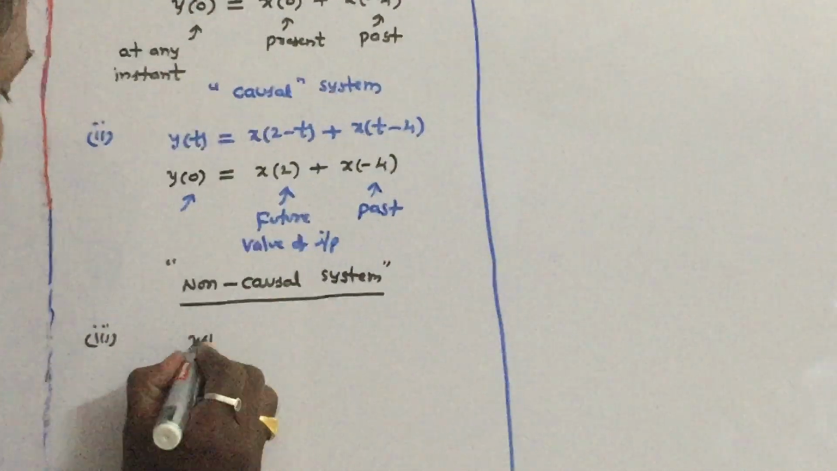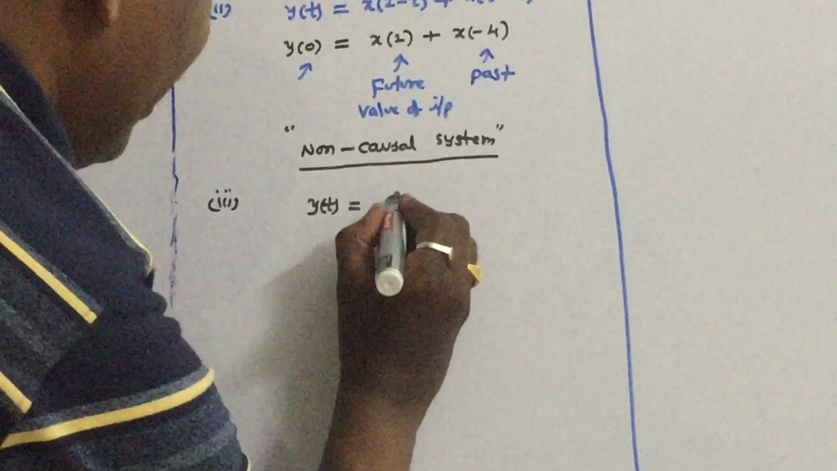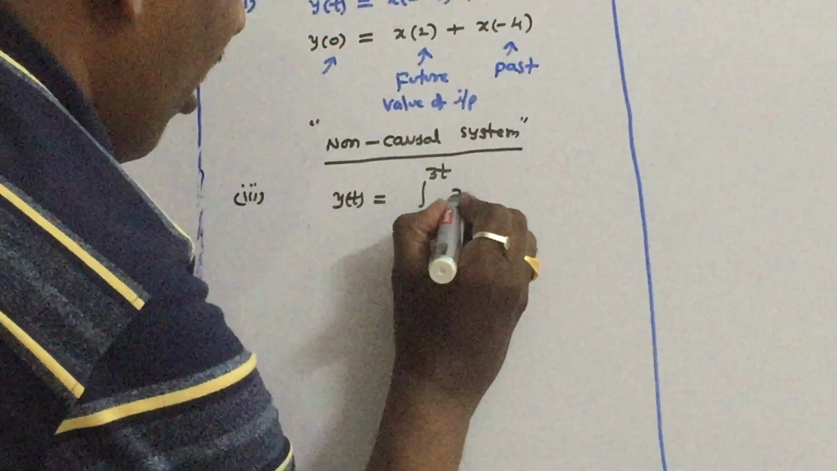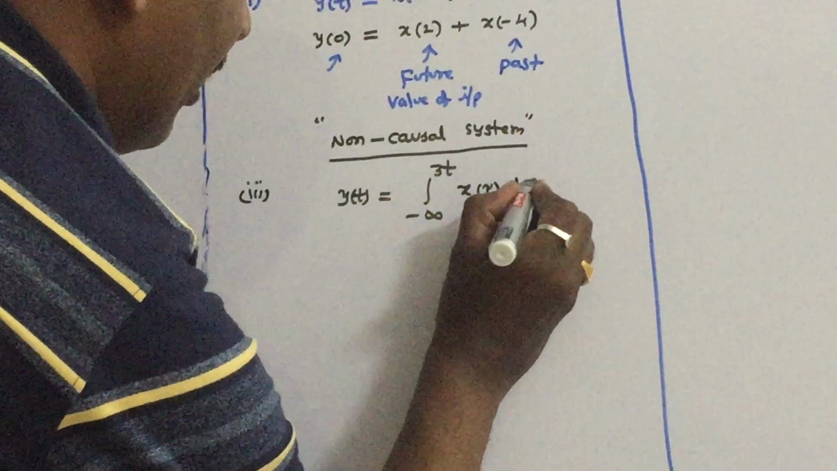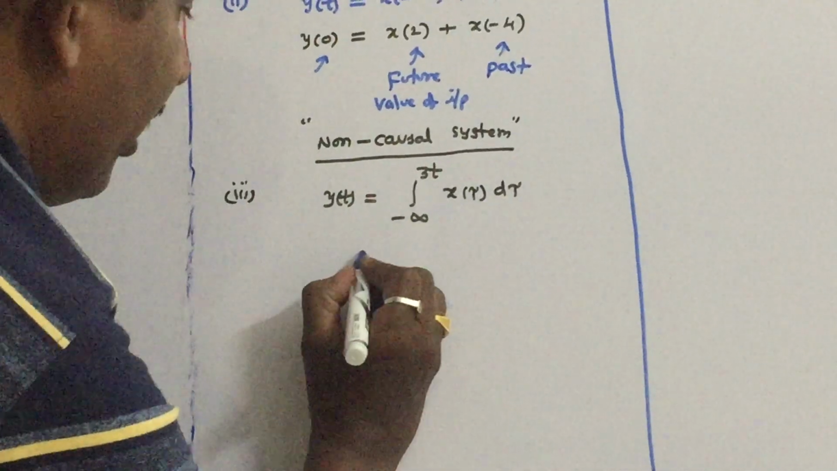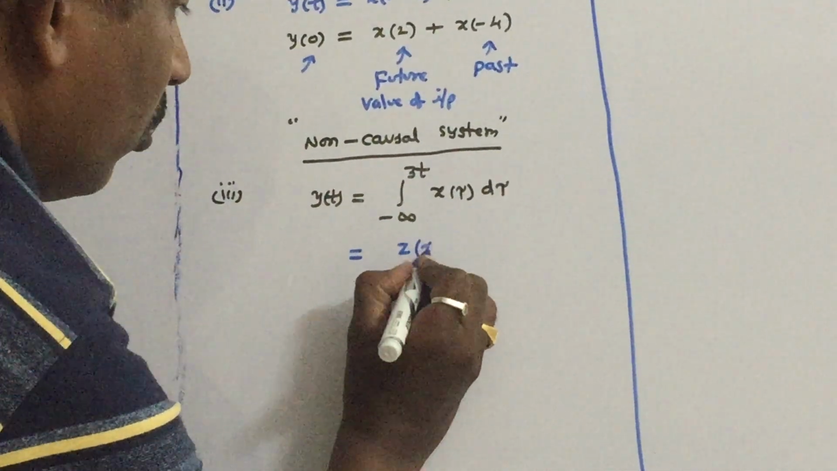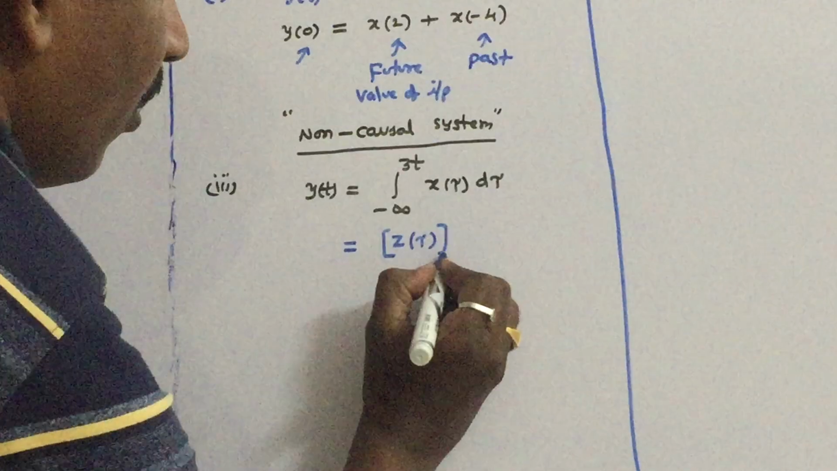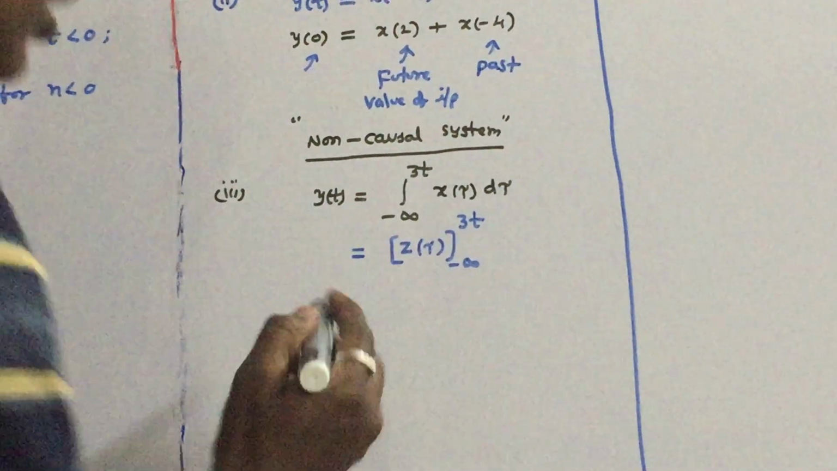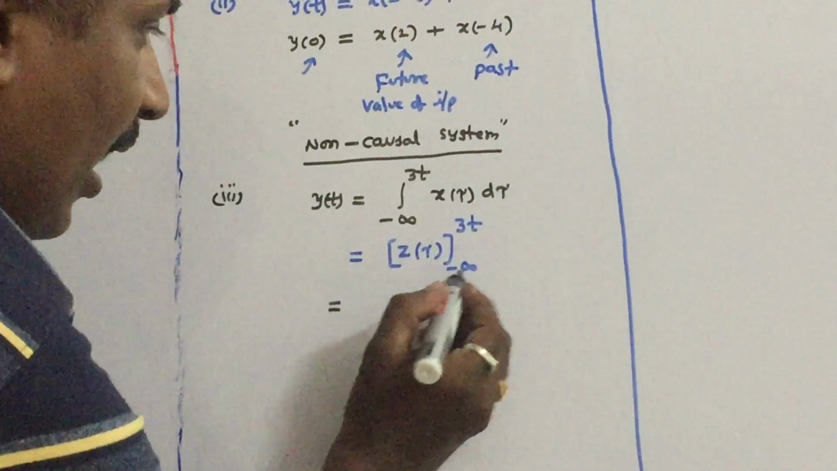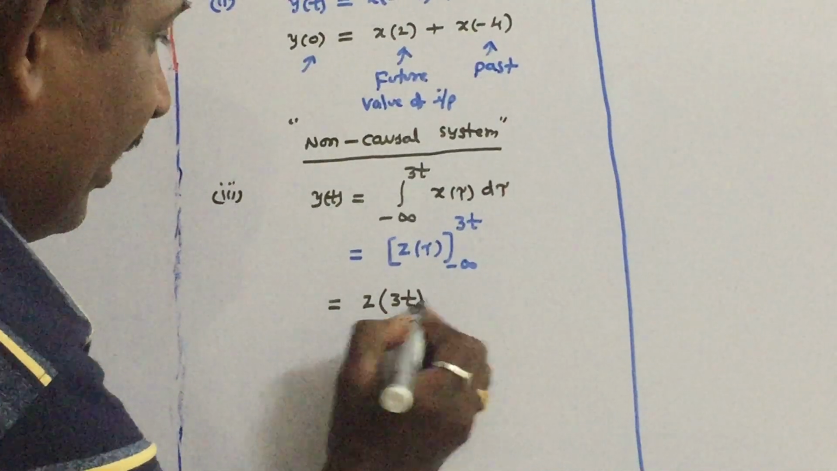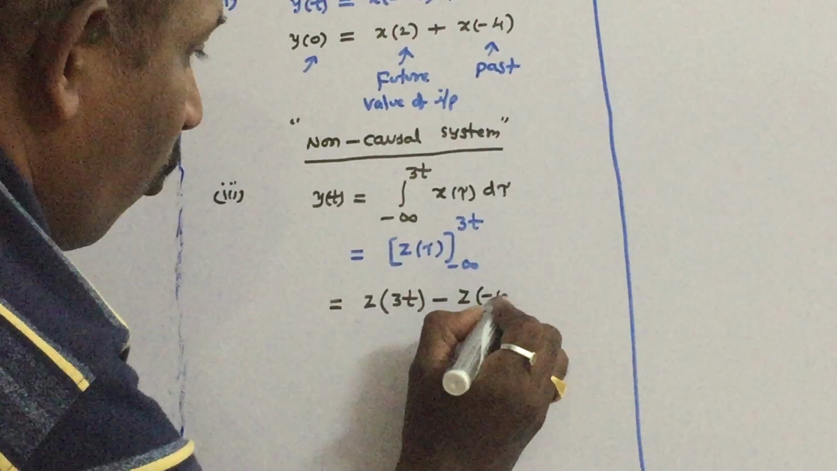So y of t is equal to the integral from minus infinity to 3t of x of tau d tau. Let us assume that the integration of x of tau d tau is z of tau. Substitute the limits minus infinity to 3t: in place of tau, substitute 3t and minus infinity. So it will become z of 3t minus z of minus infinity.